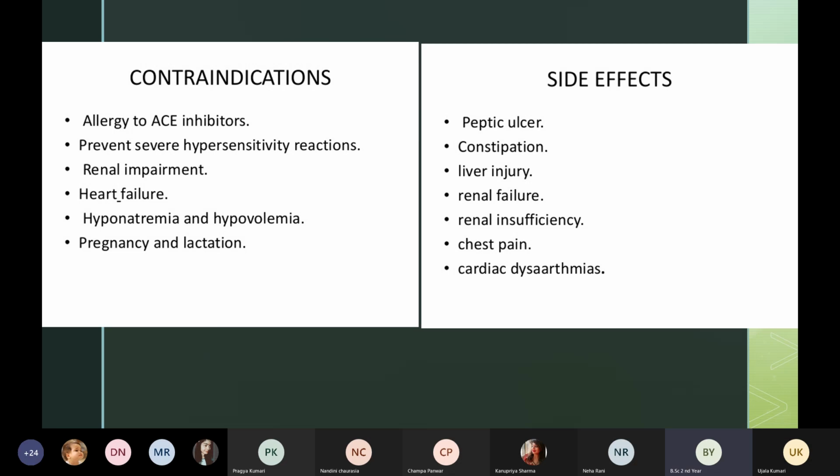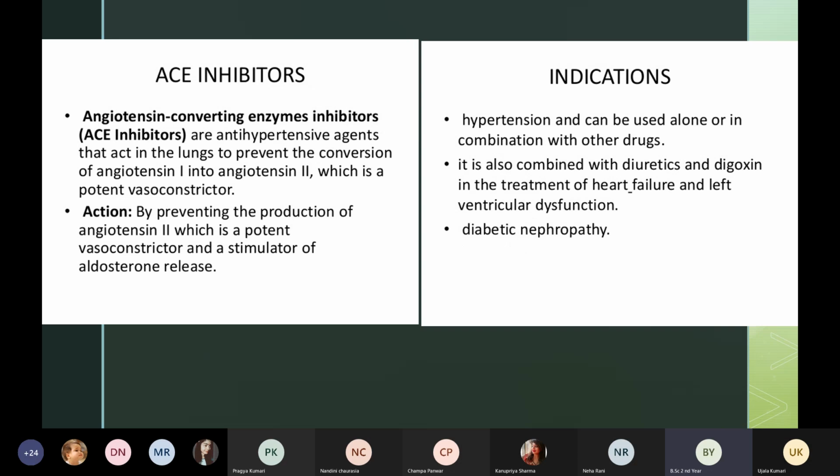So these are the contraindications and when we should be very cautious when we give medicine. What are the side effects? Patient can have peptic ulcers, okay? Patient can have constipation, liver injury, okay, there can be any damage or failure in the liver, renal failure, renal insufficiency where the GFR is very low. Patient can have chest pain and also cardiac dysrhythmias. Okay, so where the rhythm of the heart is abnormal. So these are some of the side effects of ACE inhibitors.